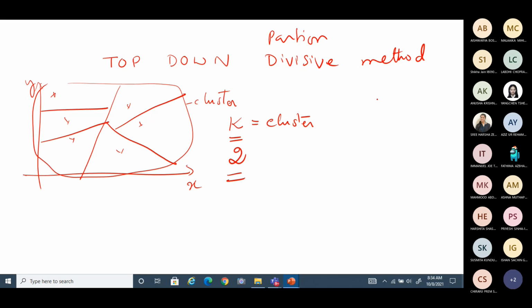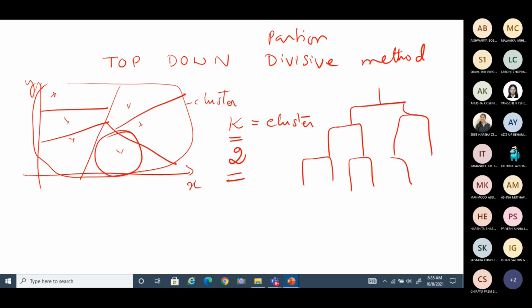As such here, if you refer to the tree diagram, you'll be going from the top of the tree and branching to subgroups. And finally, you'll be landing in a subgroup which has only a single sample. This kind of grouping may happen here.